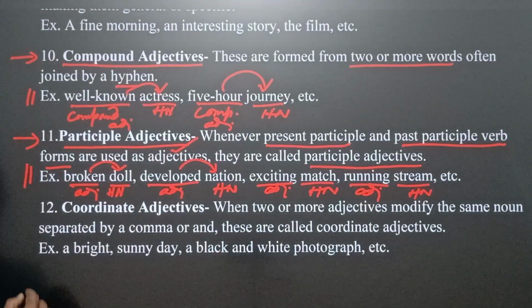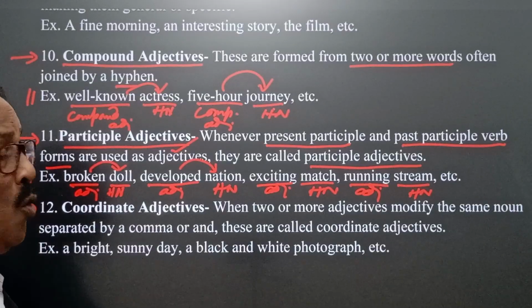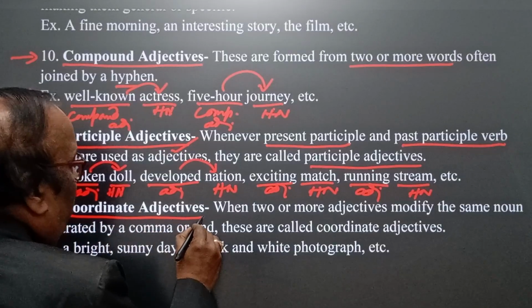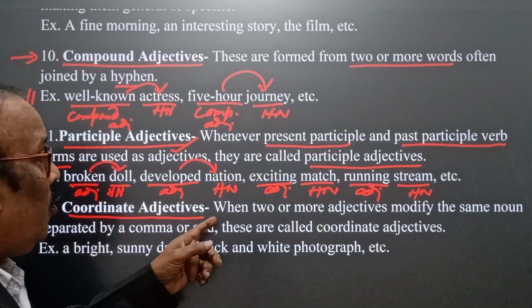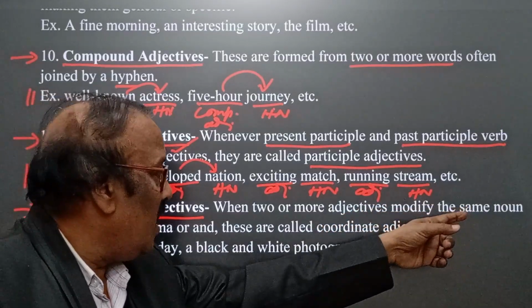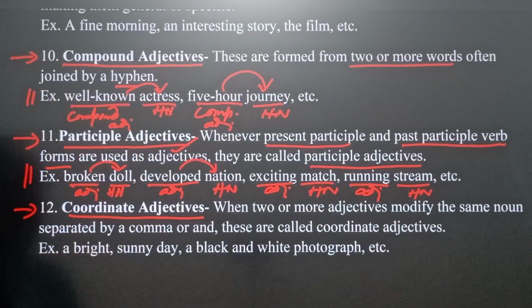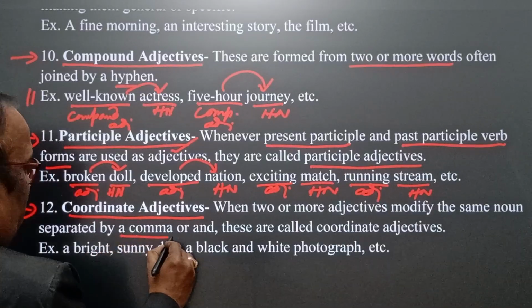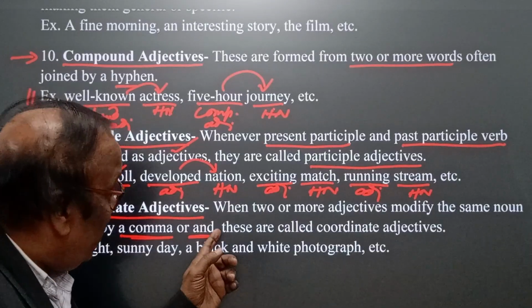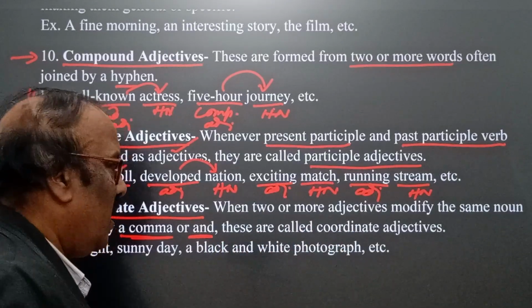Finally, come to the last point, that is, coordinate adjectives. You see, coordinate adjectives are when two or more adjectives modify the same noun, separated by a comma or and. These are called coordinate adjectives.